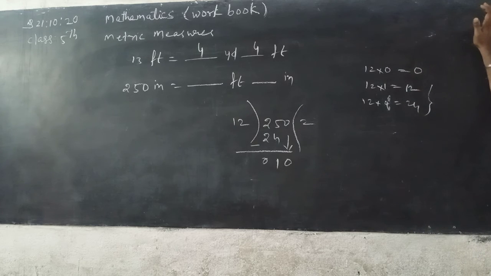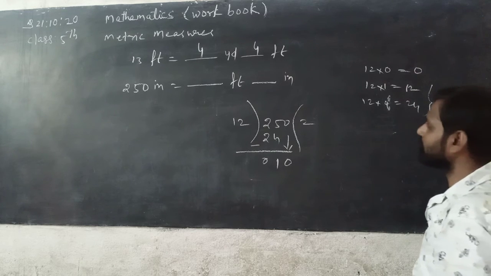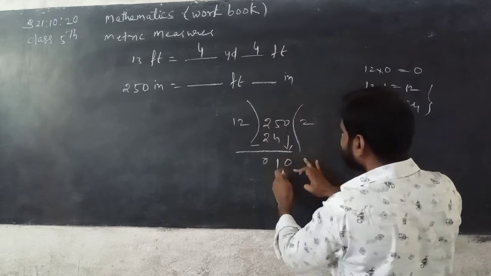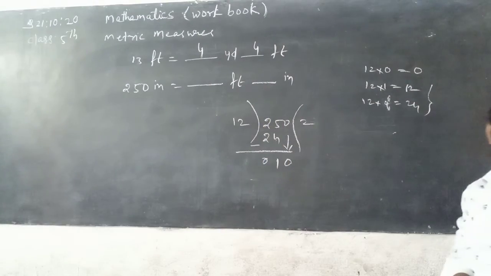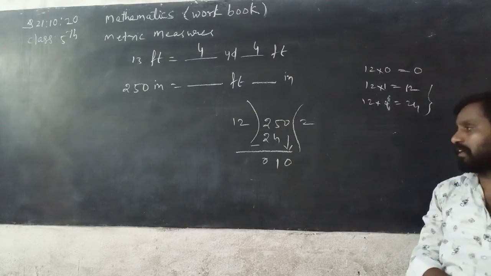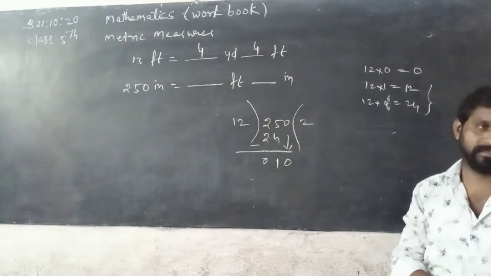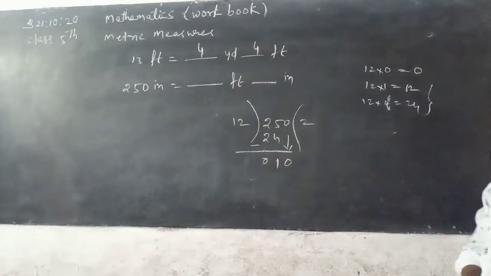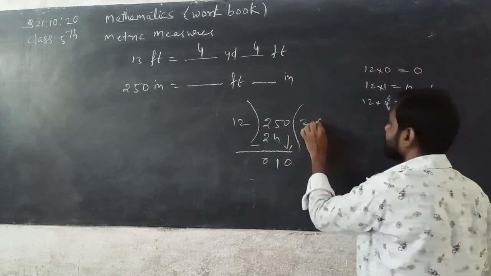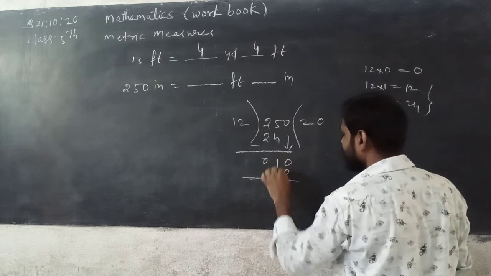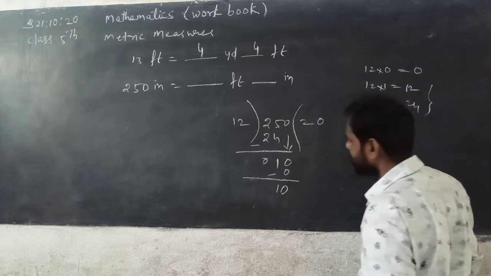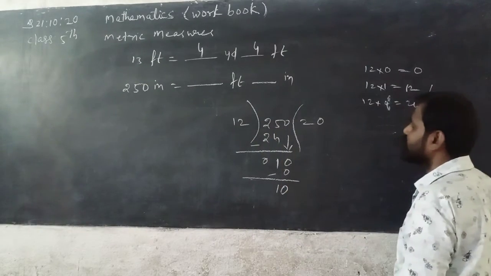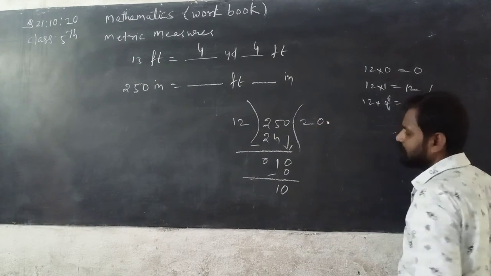So 10 is less than 12. So we have to take 12 zeros are 0. 10 minus 0, you can get 10. Then 10 is less than 12, so we have to keep point in the quotient.